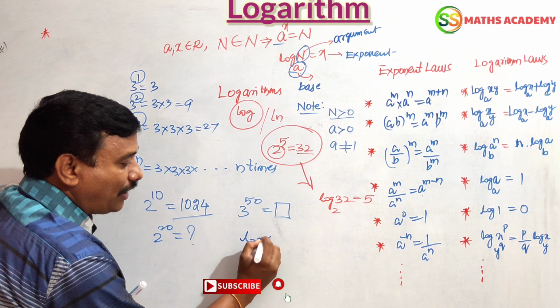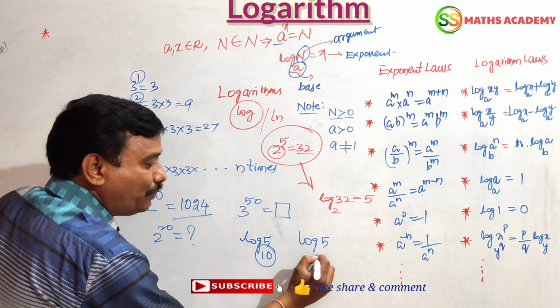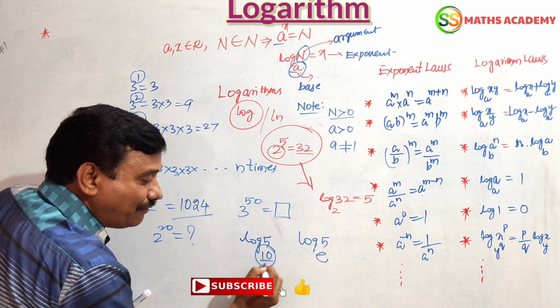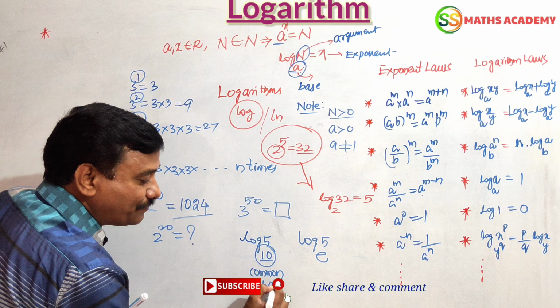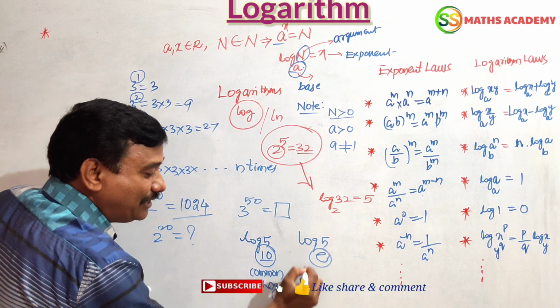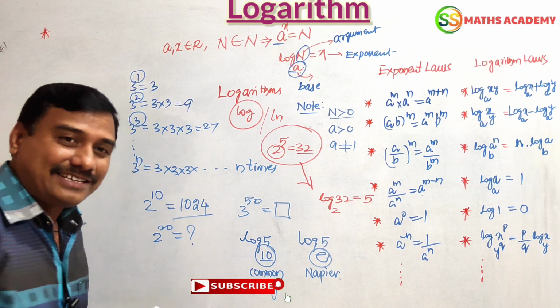Logarithms have two types of base. Log 5 to the base 10. Log 5 to the base e. Base 10 logarithms are called common logarithms. When the base is e, the logarithms are called Napier logarithms.